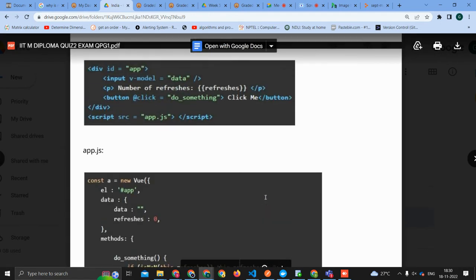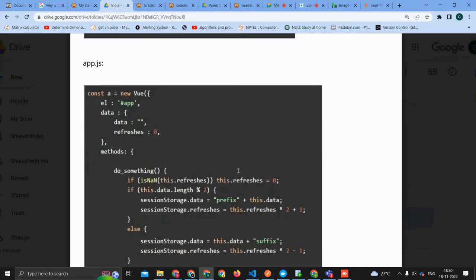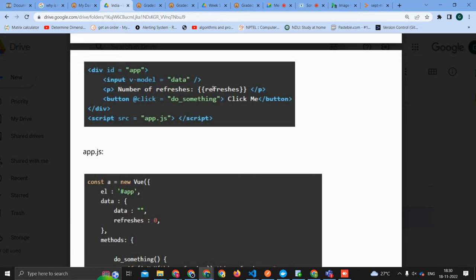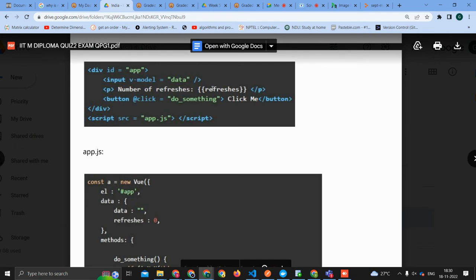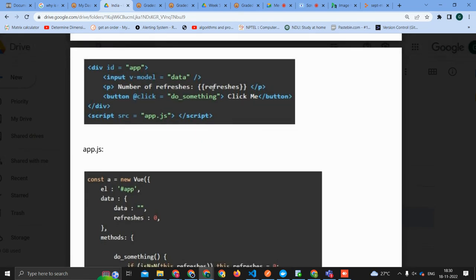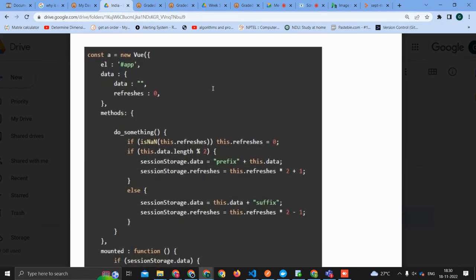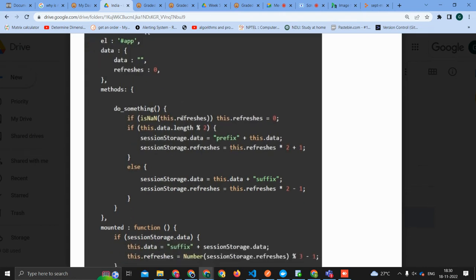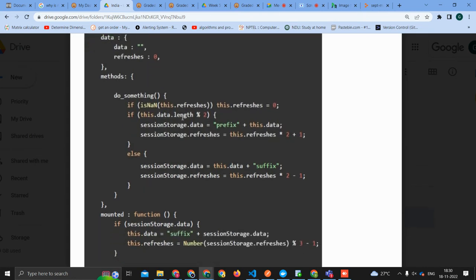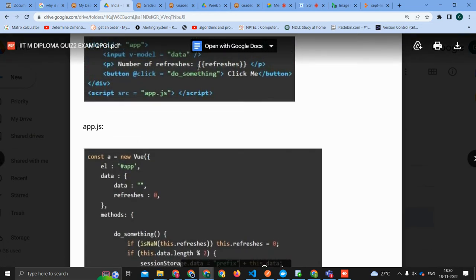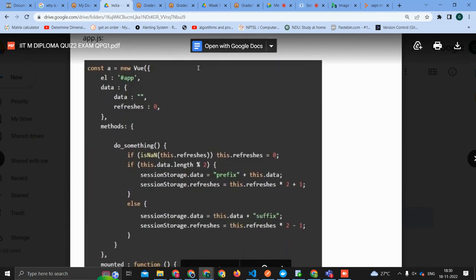Oh, it's a placeholder. Placeholder means what will be shown there without typing. Are they putting it anywhere here? No. See, I think this one they are saying. We have the data, but it's not a placeholder, right? May I see the app.js once again? Refreshes. See, it must be around data, no? Wherever we have it, only there we can write, no? Whatever nptel and whatever. By the way, are we clicking here? No, right?